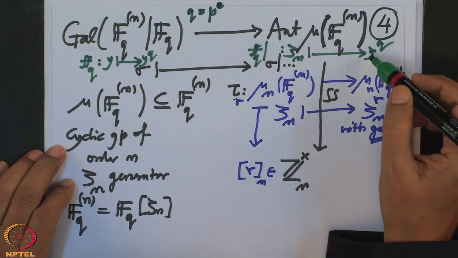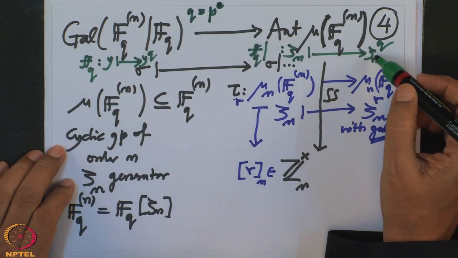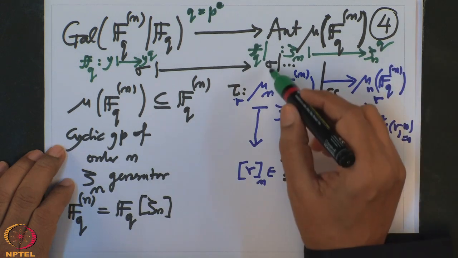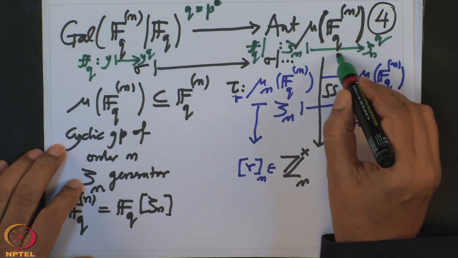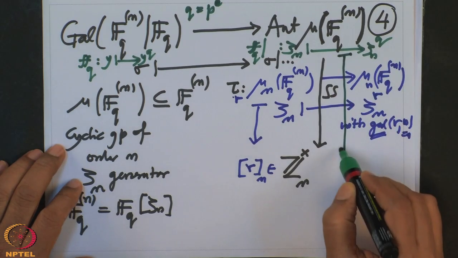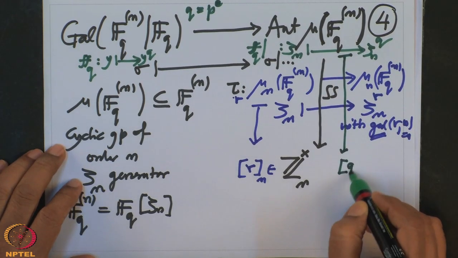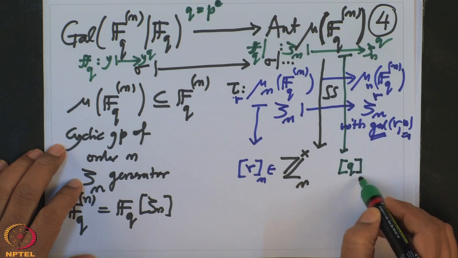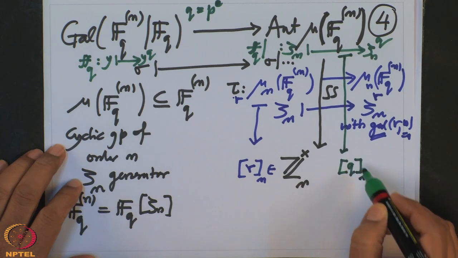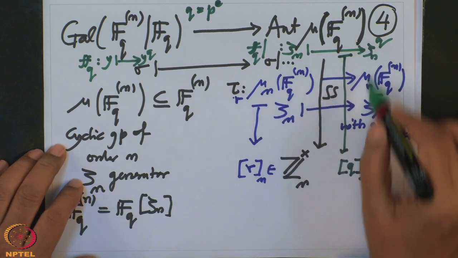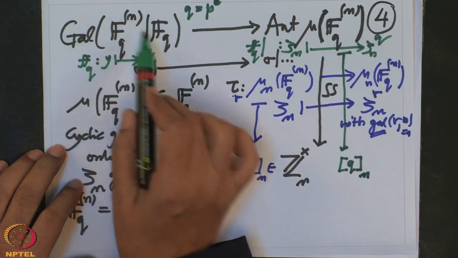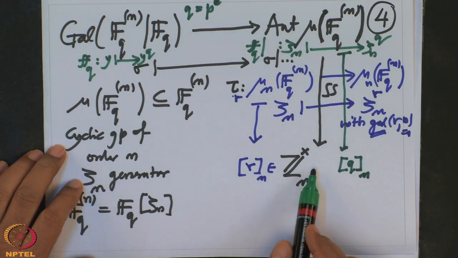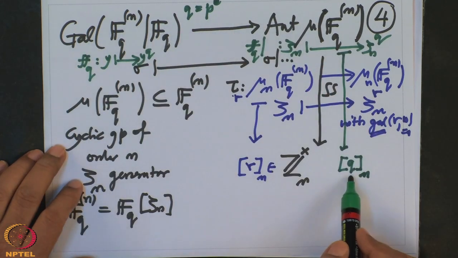So where that q goes to, you are reading that q mod n, and this is the notation. So q goes to this. Therefore, the image of this Galois group is generated by that q.